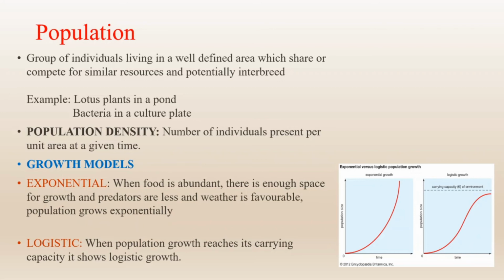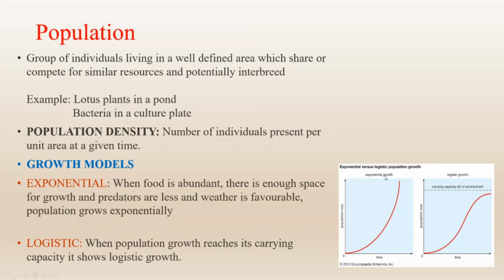We can define the population density as the number of individuals present per unit area at a given time, and population growth can be explained with the help of two models. One is the exponential growth model and the second one is the logistic growth model. In the exponential growth model, when food is abundant, there is enough space for growth, predators are few and the weather is favorable, the population grows exponentially.